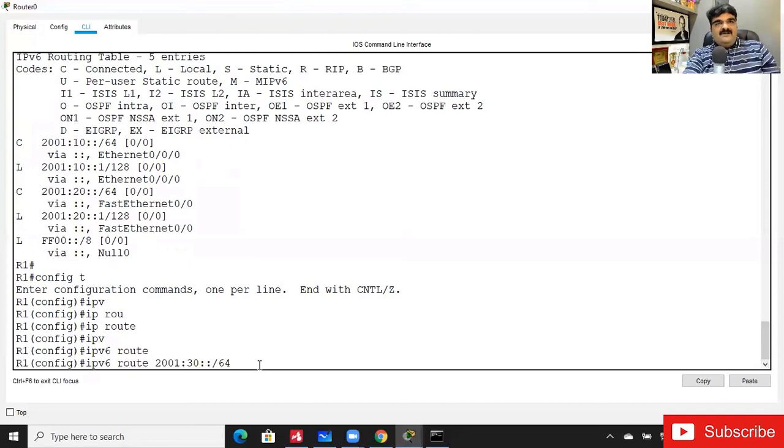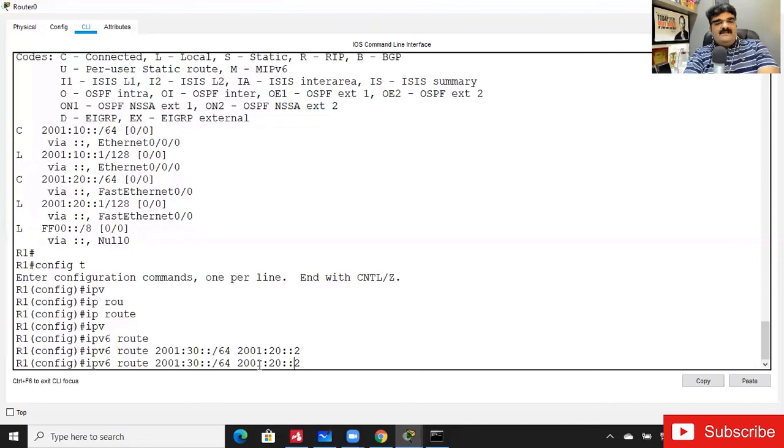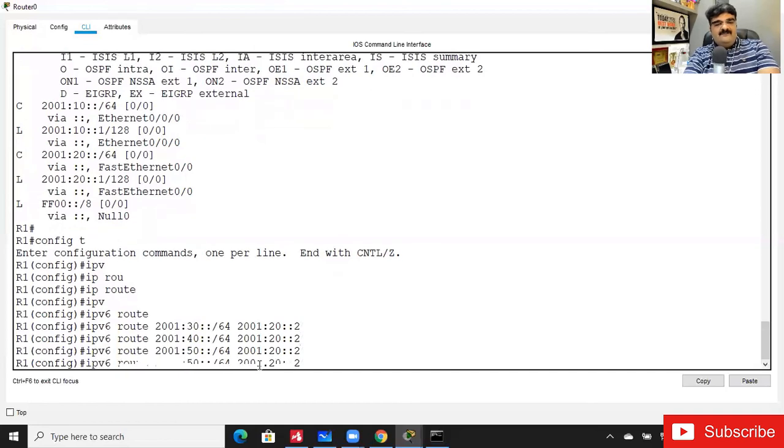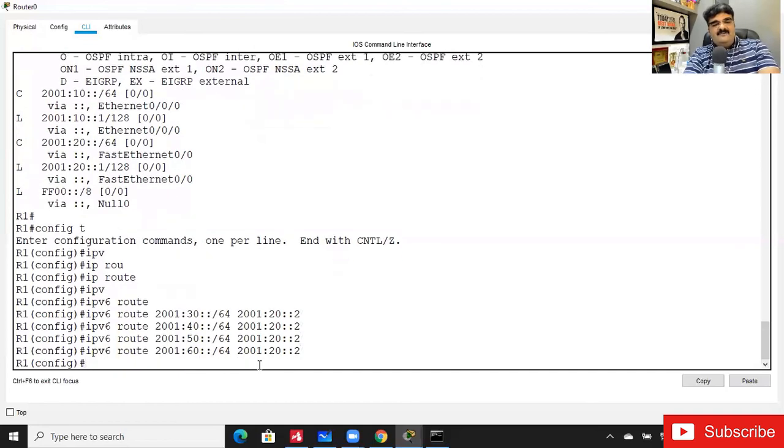We do not need to use this CIDR, /64 is not required. So it will be like 2001:20::2. Yeah, Prakash Kumar, right? For 40 it will be the same because it is a stub. So for 50 we have to add the same route. For 60 we need to add the same route. For 70 we have to add the same route.